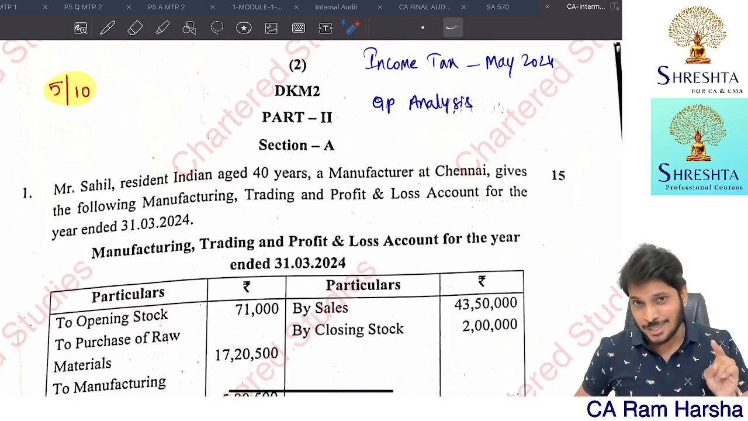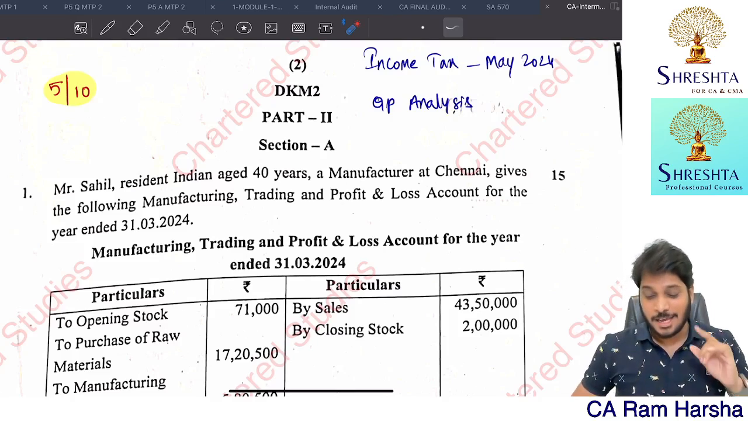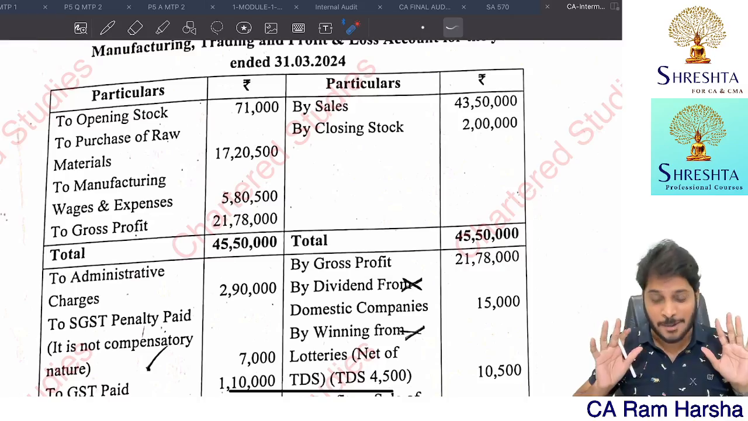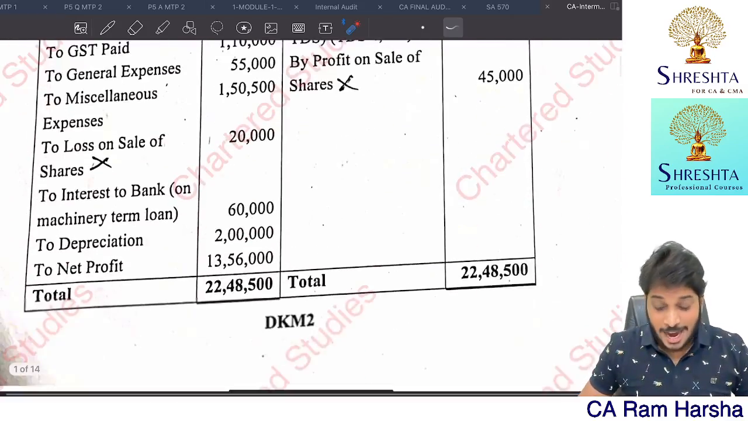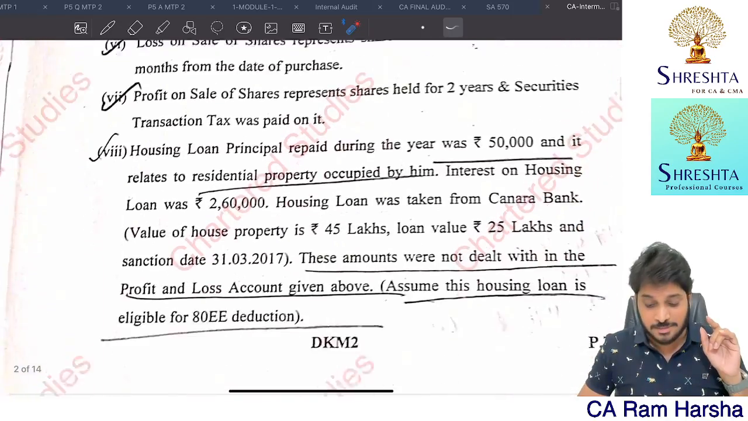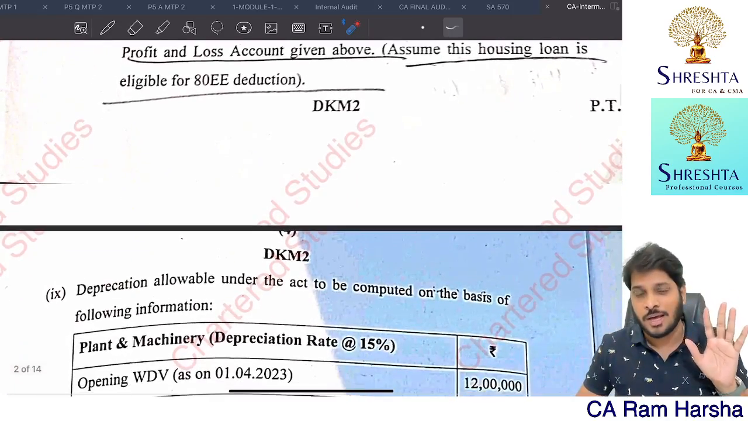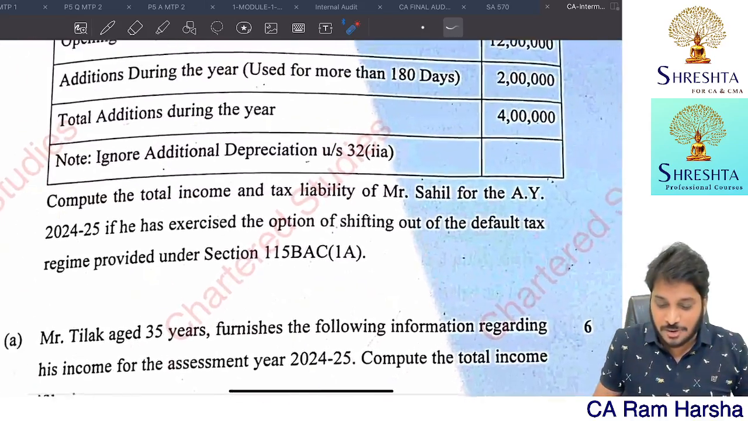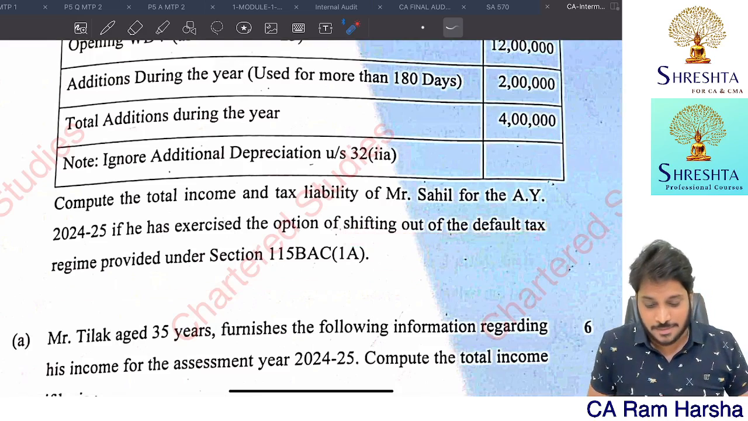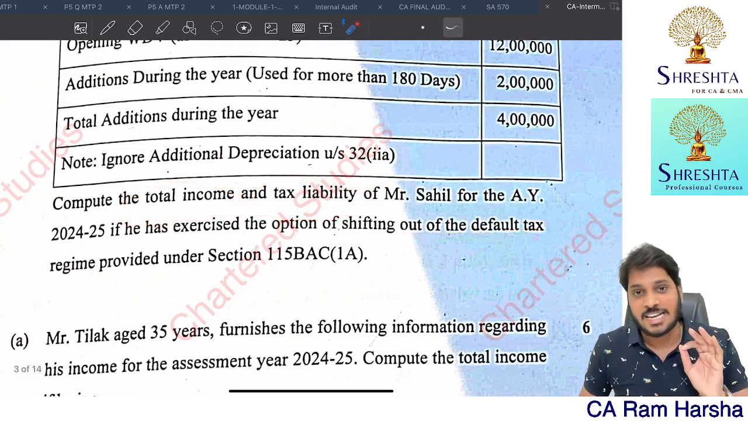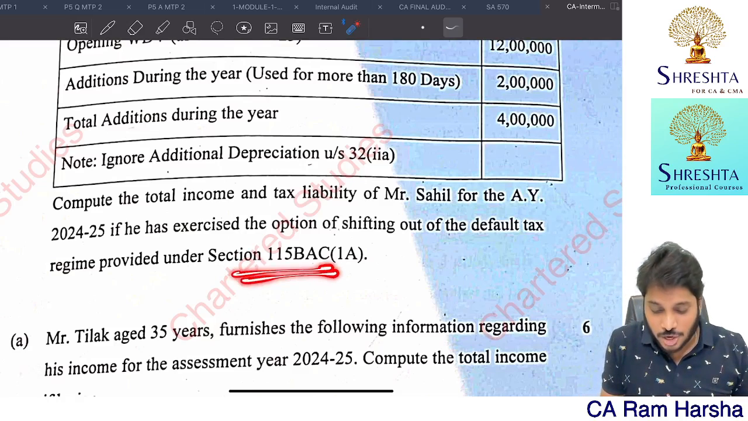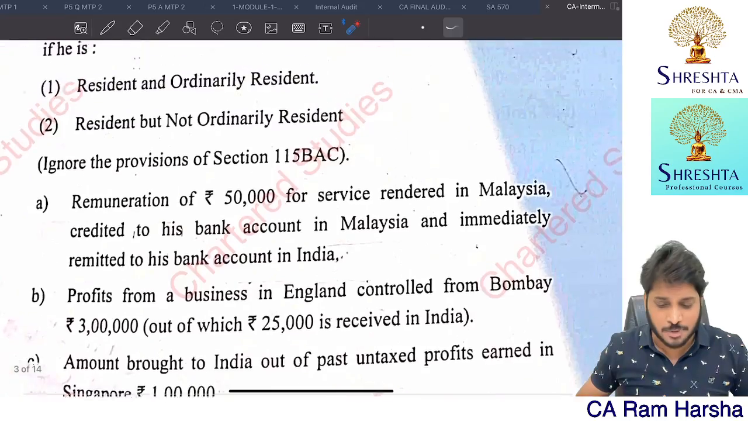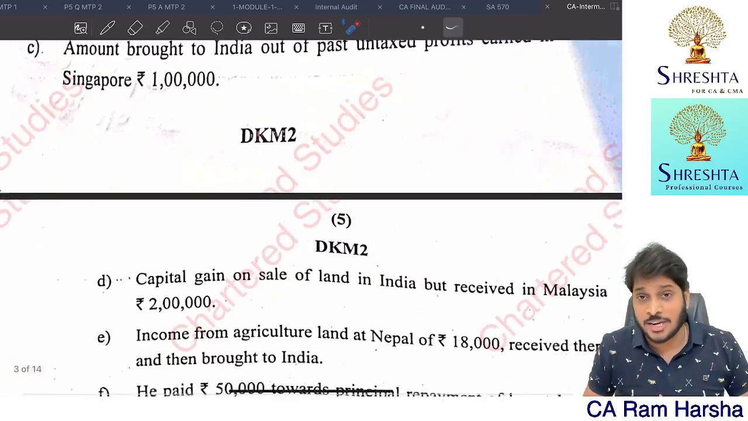But in the easiest paper, sometimes we make mistakes. A few such mistakes that we make, I figured out here. I already told this, even in the income tax revision class: don't expect many 115BAC questions. The first question itself is not 115BAC. Shifting out of 115BAC, they are asking to compute total income and the tax liability straight away, and the assessee is not opting for 115BAC. So ignoring 115BAC, even in this entire descriptive paper, mostly they are asking you to ignore the default tax regime.